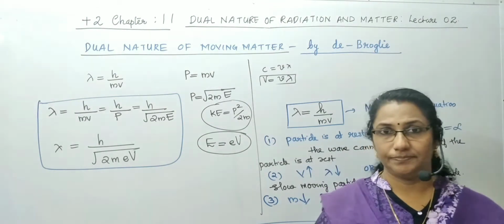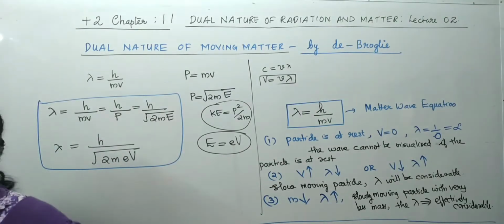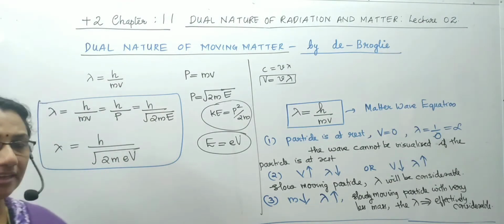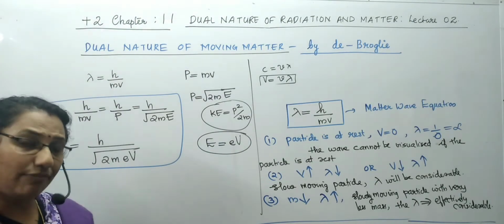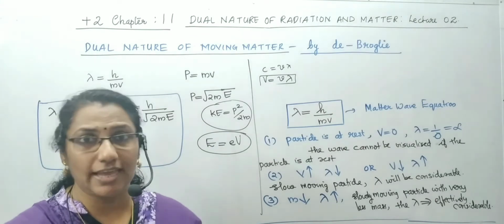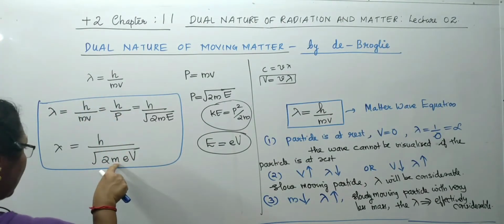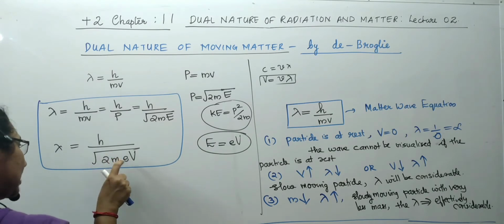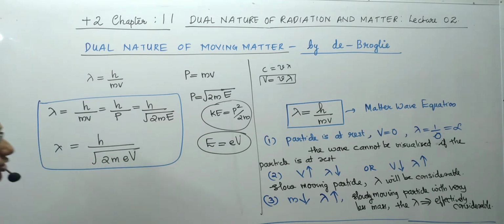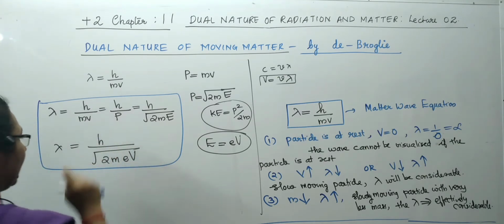Okay, clear? So this was the hypothesis given by de Broglie, considering any moving matter as a wave. Clear? Okay. And finally, de Broglie suggested the wavelength of a moving electron. If you take a moving electron whose mass is known to us, whose charge is known to us, Planck's constant is already known to us, 6.6 into 10 raised to minus 34 joule second.